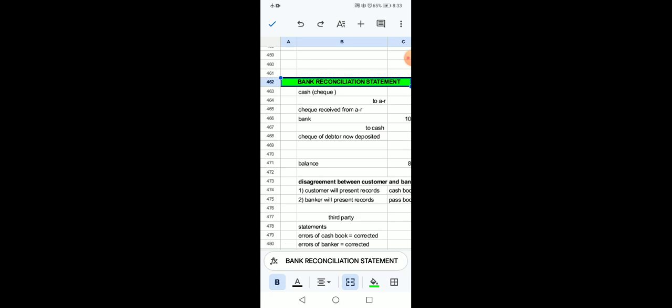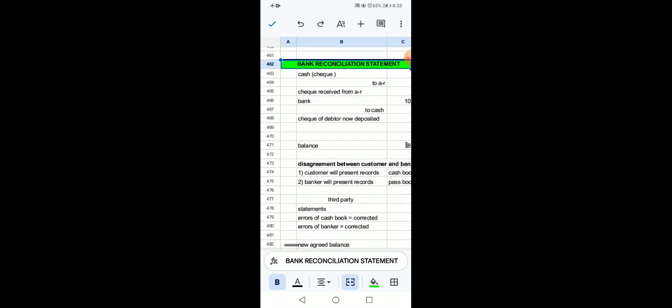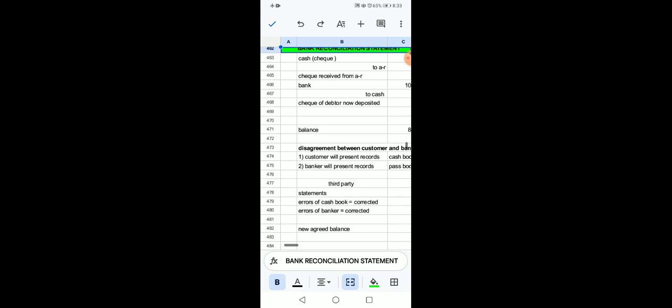So hopefully you people have understood the concept of bank reconciliation. When customer and banker are not on one single page, they have a disagreement, they are not agreed upon one point. The balance according to the customer is different from the balance told by the banker.